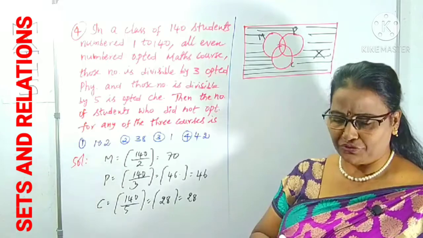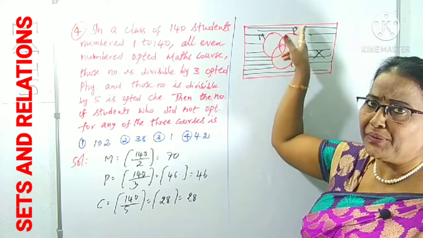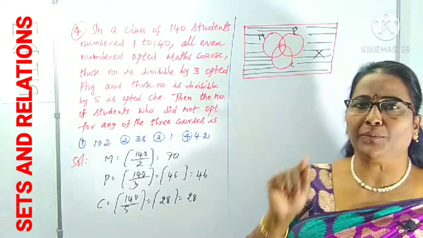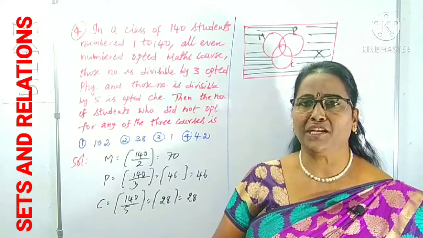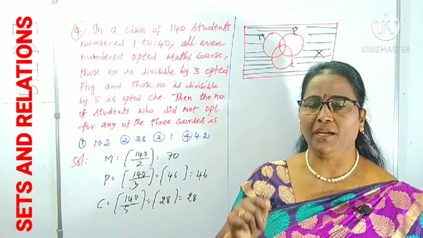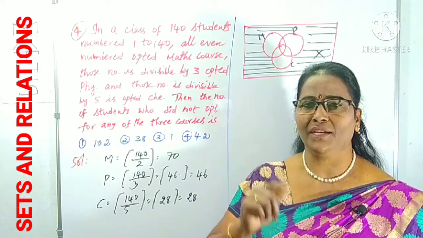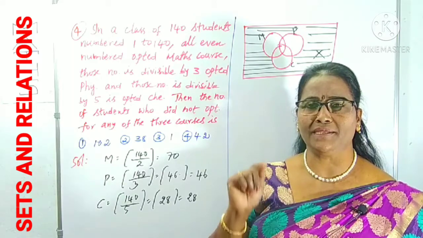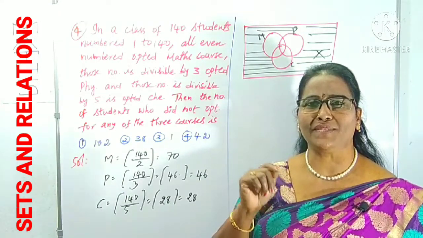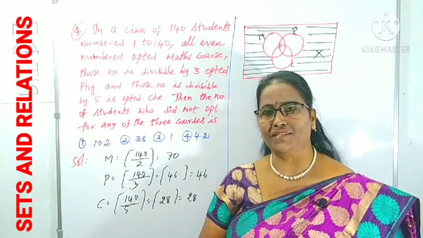For that, you have to find out M union P union C. Like A union B union C, N of A union B union C is N of A plus N of B plus N of C minus N of A intersection B minus N of B intersection C minus N of C intersection A plus N of A intersection B intersection C.